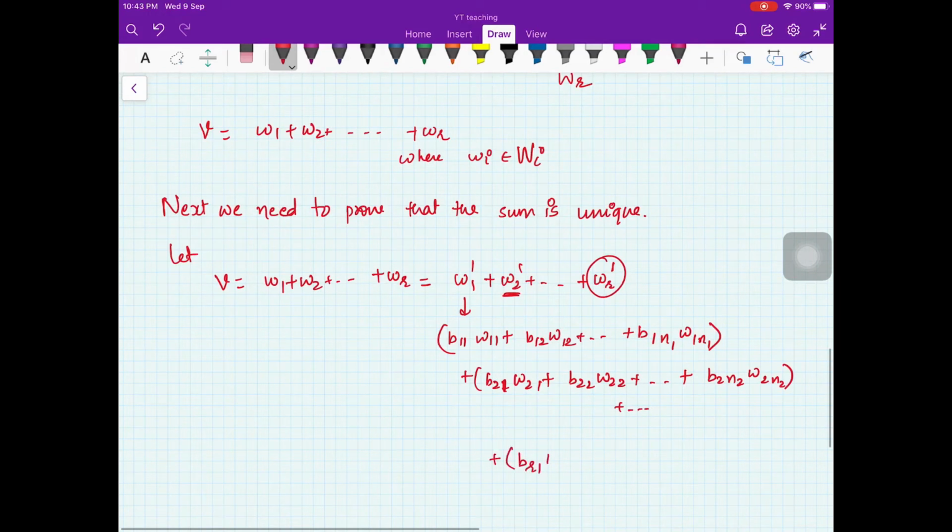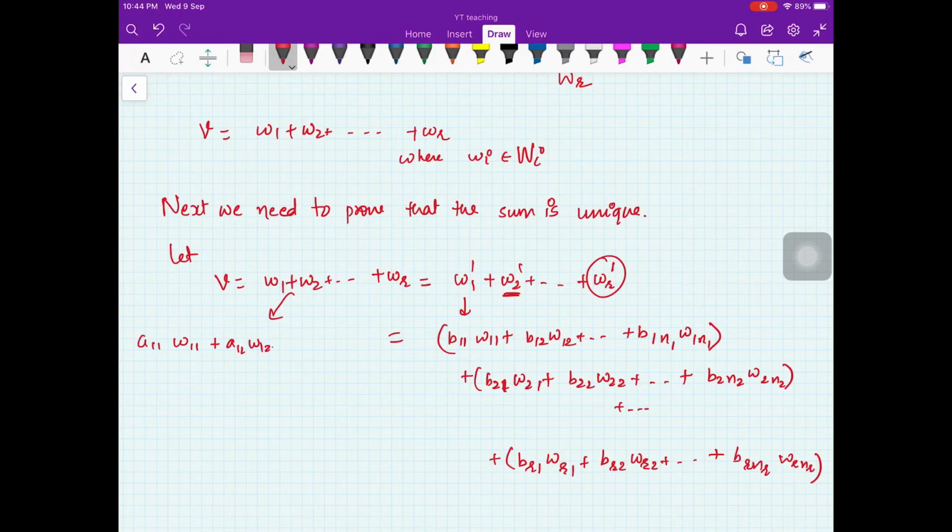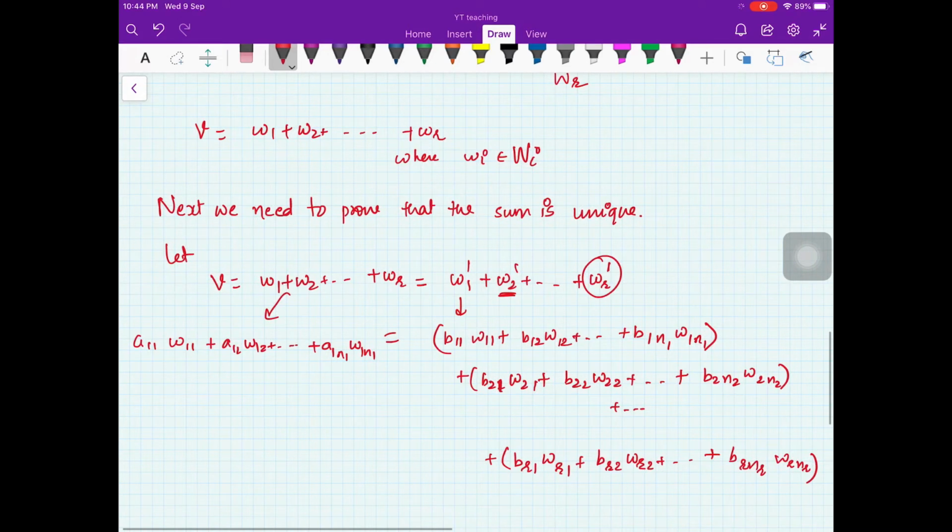The last one you can write it as BR1 WR1 plus BR2 WR2 plus so on BRNR WRNR. This is equal to, here we have already assumed it as A11 W11 plus A12 W12 plus so on A1N1 W1N1. So can you see the notation? It should be very clear. If it is not clear, it means that you are missing something. Although they look long, they are not hard, they are simple.